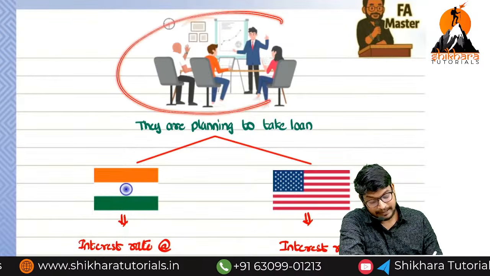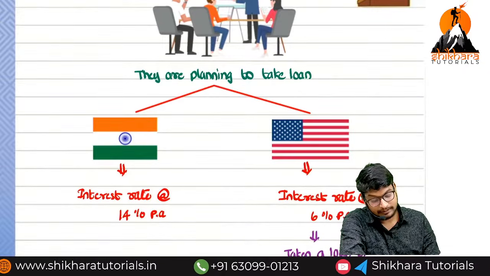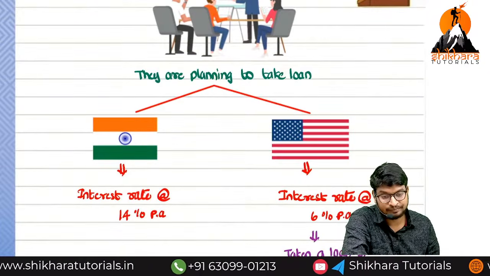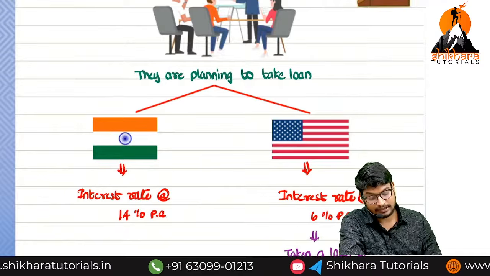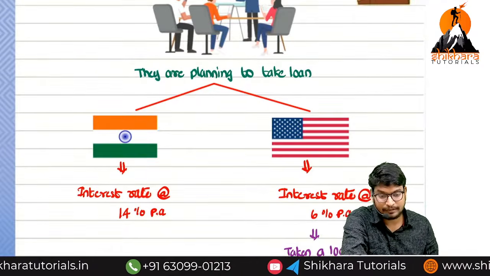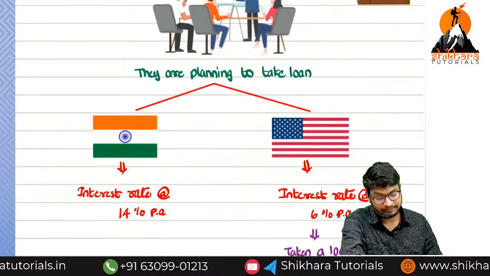They are going to plan for taking the loan. Imagine there are 4 to 5 members, a group of people, and we are going to plan for taking the loan.